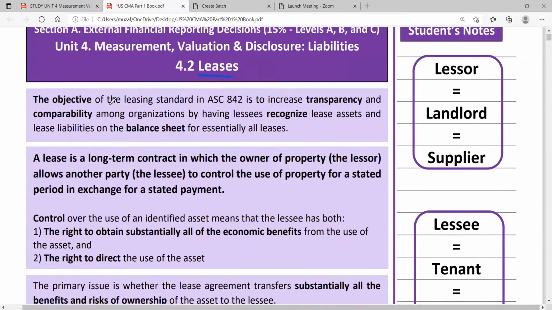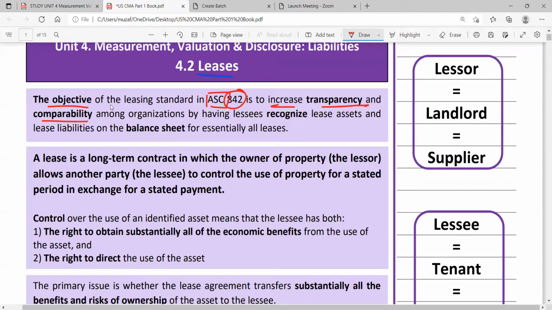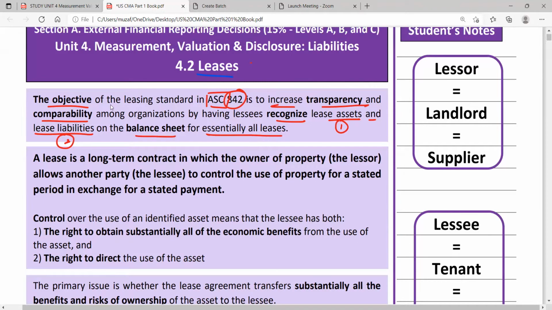So the main objective of leases, the objective of the leasing standard, that is Accounting Standards Codification 842. What is the main objective? It is to increase transparency and comparability among organizations by having lessees recognize lease assets, one, and lease liabilities, second, on the balance sheet for essentially all leases.